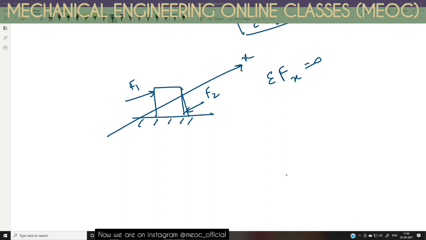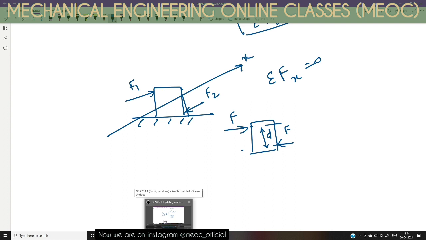No. In case F1 and F2 are equal, say this is an object, this is F and this is an F. They are parallel, equal, opposite, with a distance d between them. But this is the case where the object may start to rotate due to these forces.